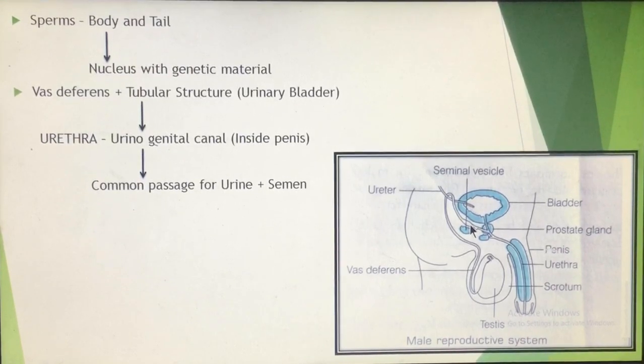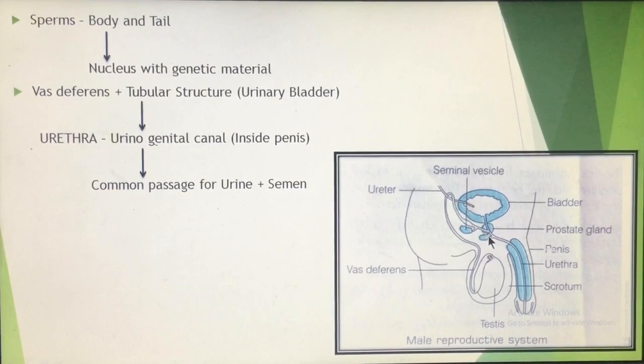After the vas deferens receives this secretion of the seminal vesicle, that is known as the ejaculatory duct, then it also receives a duct from the urinary bladder which brings the urine from the urinary bladder.